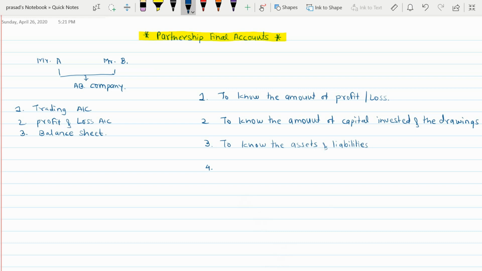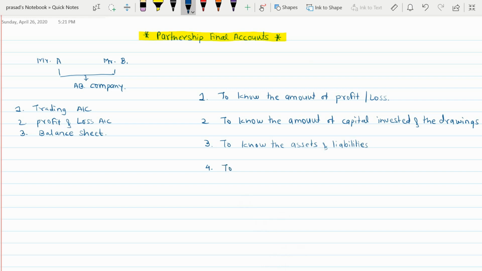What is the meaning of debtors? That you have sold goods on credit to them and some amount is receivable to you. The opposite term of debtors is creditors: you have purchased some goods from them and you have to pay for them. Actually you haven't paid it, you are going to pay it in the future. So all these debtors are your current asset and the creditors are a current liability. So to know the amount receivable and the amount payable, you need to prepare partnership final accounts. That is the fourth point.